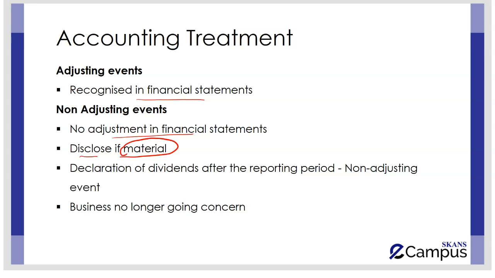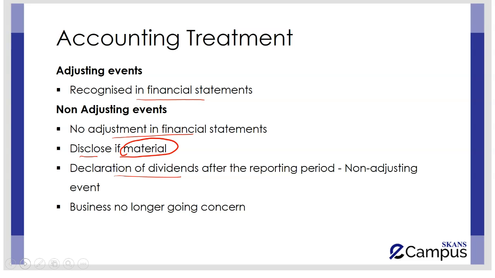Non-adjusting events are very easily reflected by dividends. As you know, dividends are just proposed at the year end by the directors. Then after that, authorization of financial statements take place, AGM is conducted, and then the final dividend is declared. Because all of this happens after the date the financial statements are authorized for issuance, so these are going to be shown in the next year financial statements. These are the non-adjusting events which are not shown anywhere in your financial statements.